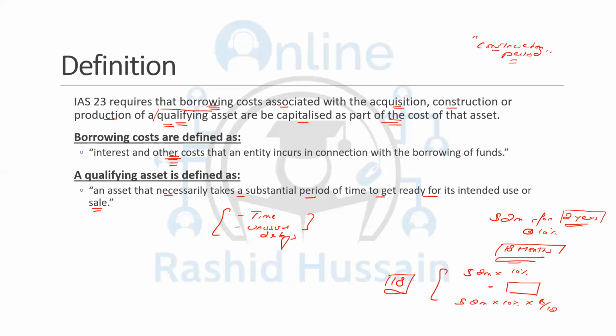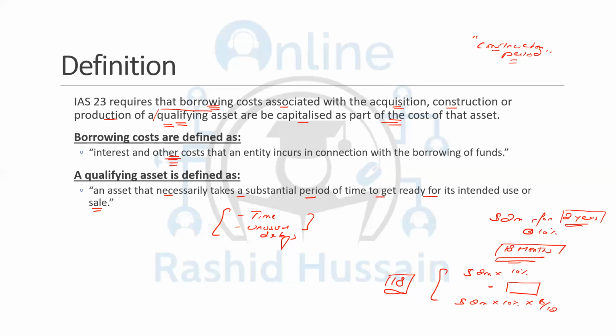And it also matters a lot for the years, which decides the interest rate. For example, a short-term loan will have a different interest rate, and a long-term loan will have a different interest rate. So it is quite important to know how much time the asset will be taking to get ready for intended use or sale.